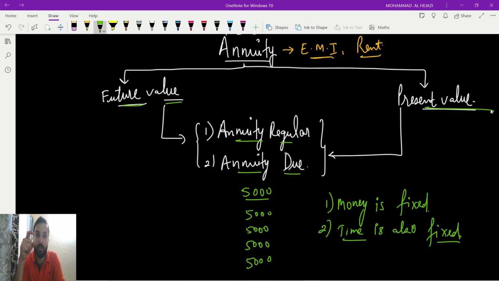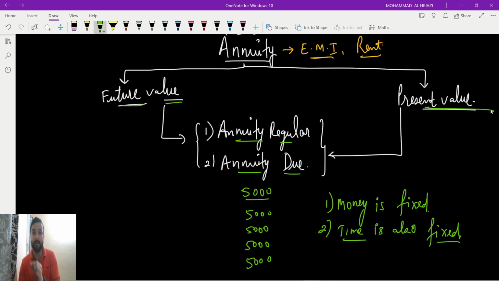You know the present value, but what is the present value? The present value is the 3,000 you will deposit every month for 3 years.